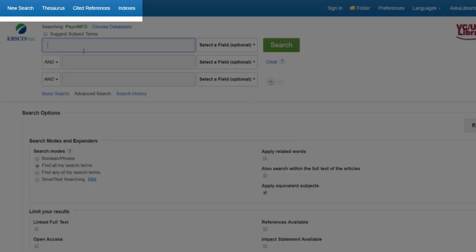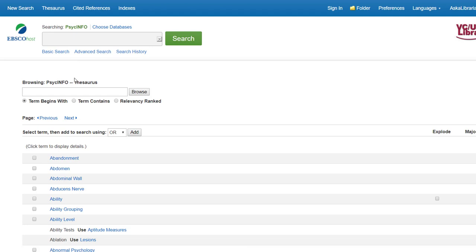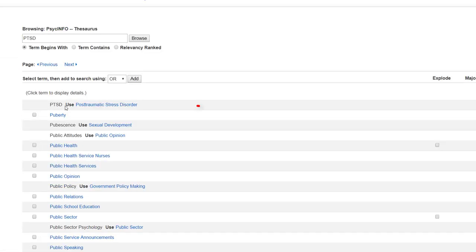The thesaurus feature can help you discover the correct terms to use to find material on your topic. Let's say I'm interested in PTSD, but I'm not sure if I should use the acronym or the full name of the disorder. Type in PTSD and browse. And it tells me to use post-traumatic stress disorder when I'm searching for articles about PTSD.